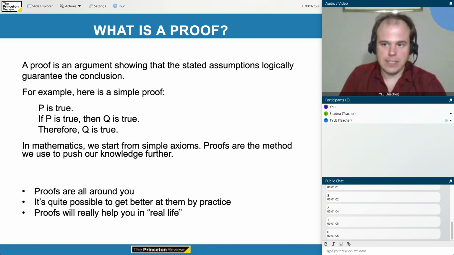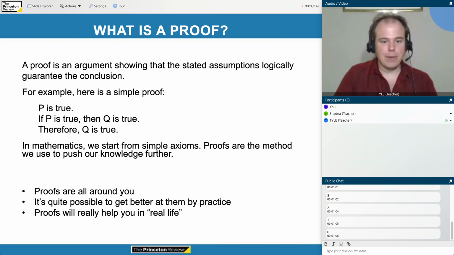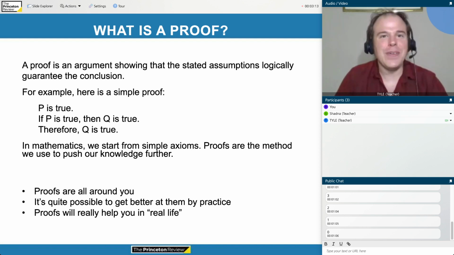So for example, some facts cannot be proven. For example, why is the sky blue? Perhaps the sky is blue right now and we could measure it and things like that, but we couldn't prove it in the sense of mathematics because the sky could conceivably not be blue. For example, maybe we wake up tomorrow and the sky has turned orange. So there's no way to prove that the sky is blue purely from logic.